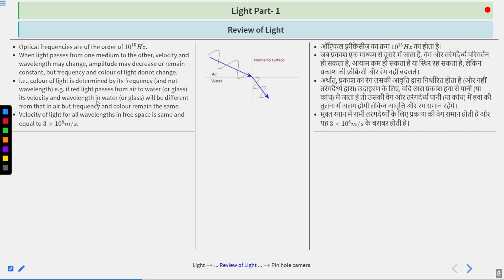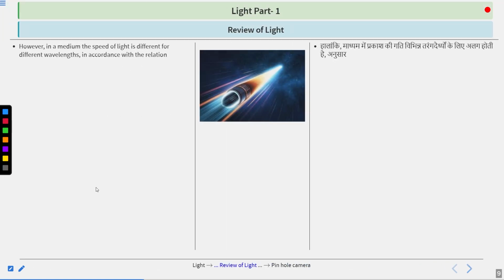Velocity of light for all wavelengths in free space is the same and equal to 3 × 10^8 meters per second. That is not going to change for every wavelength in free space, or you can say vacuum. However, in a medium, the speed of light is different for different wavelengths in accordance with the relation.